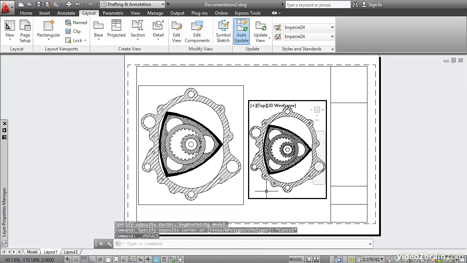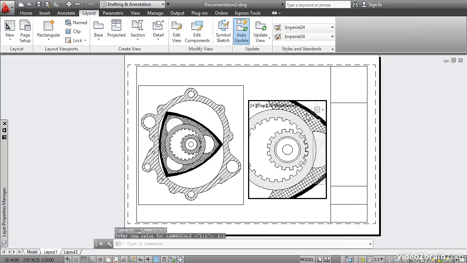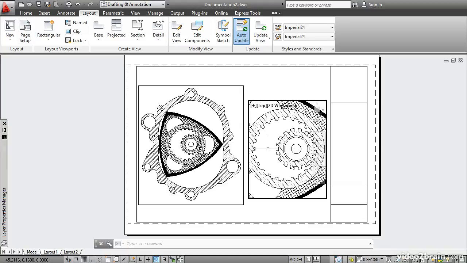Double-click inside of it to go into model space, and then choose a different viewport scale for this viewport. Let's try 1:1. This will allow us to focus in on a detail of the drawing. I'll pan, and I accidentally rotated the mouse wheel there, and I changed the scale down here.